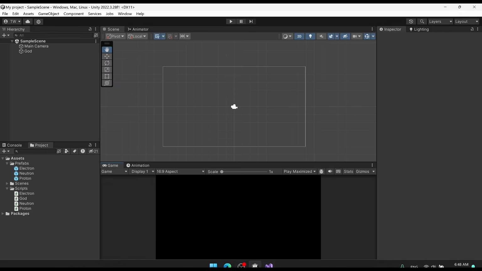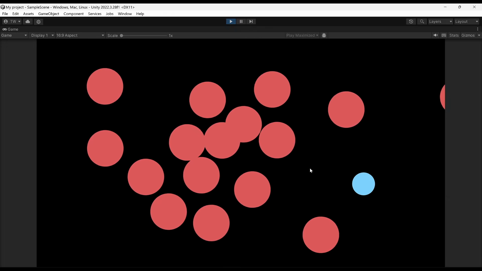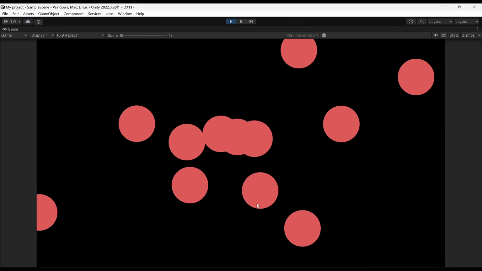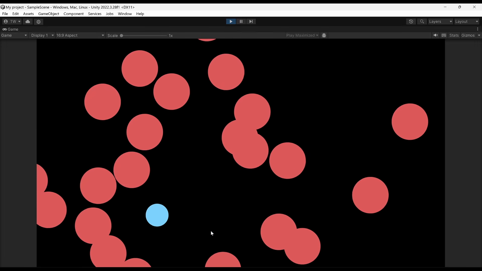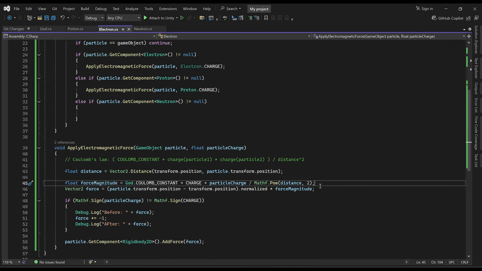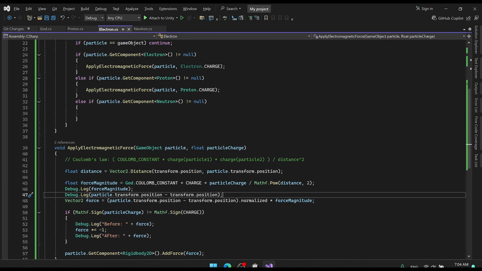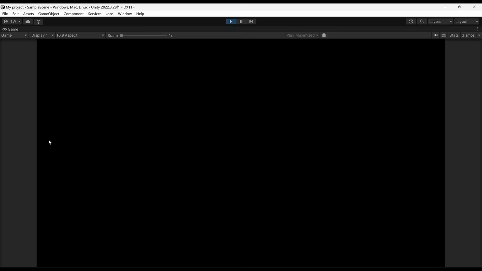Maybe we just need to increase the charge. Okay, so those guys are moving away, but the electrons are also, oh, look at that, we can trap it. Okay, but it should be moving towards them. Okay, we need to fix that. We're gonna have to debug.log a few things. Oh, I know what the problem is. We need to use the Math.Abs on it. So if we do that, boom, boom, let's go.